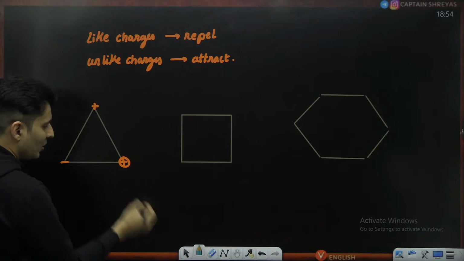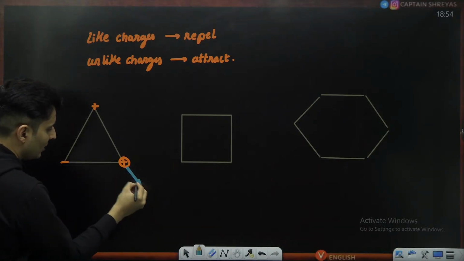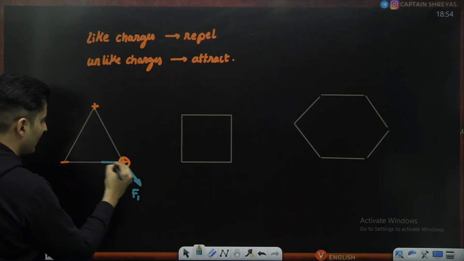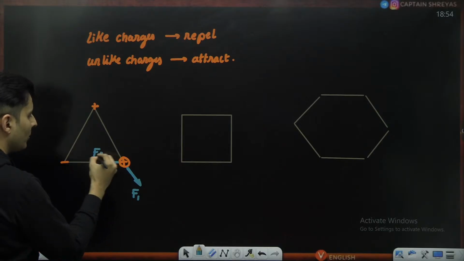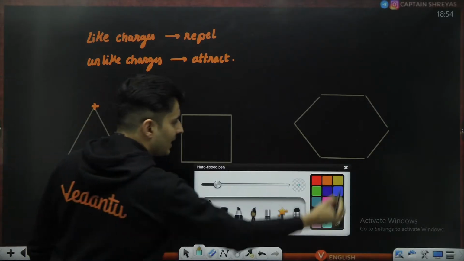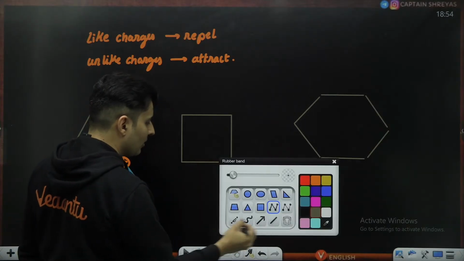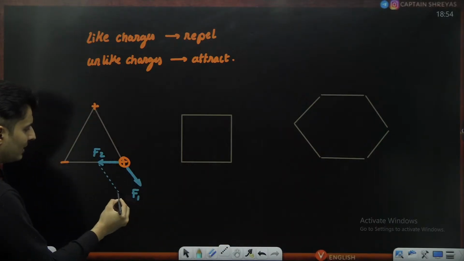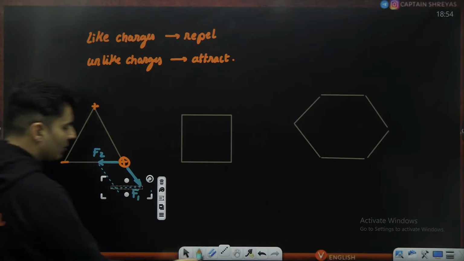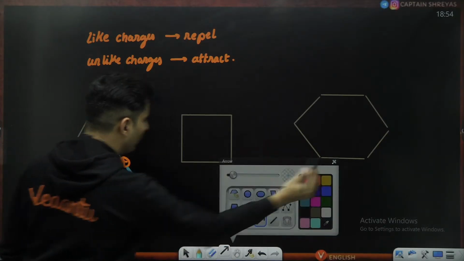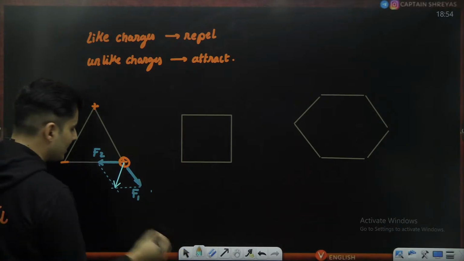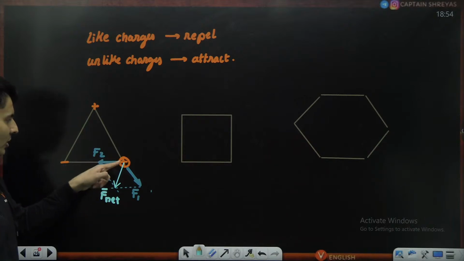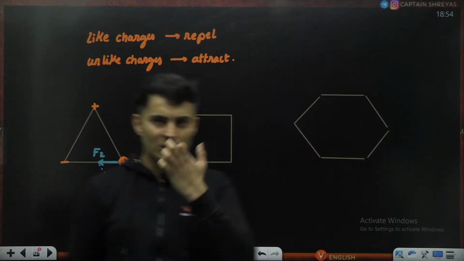So we know that positive and positive, like charges, will repel. So these two charges obviously will repel each other, so there will be a force in this direction. Positive and negative, unlike charges, will attract. So there will be a force like this. Let's say I call it F2. So the vector addition of both of them, can you guess, guys? Use your triangle law, parallelogram law, whatever law you want. I think parallelogram will be easy over here, or use your analytical method, and quickly you will notice that the net force is over here. This is basically the net force in this particular case, isn't it? So the resultant force on this one will be somewhere on this side. That's how you can solve the question.